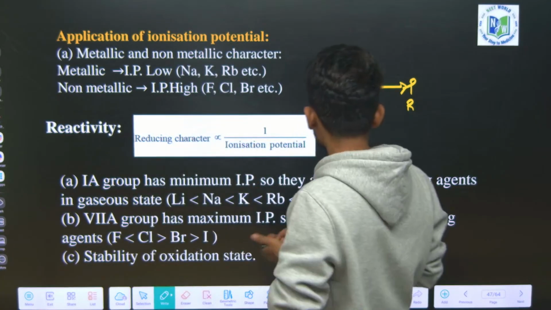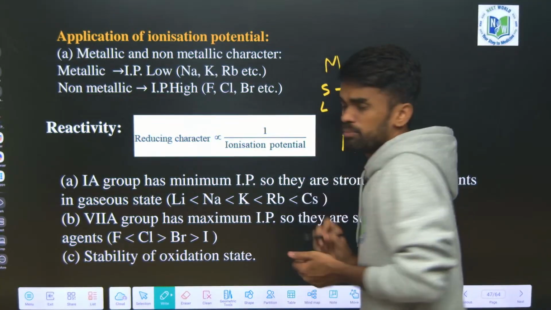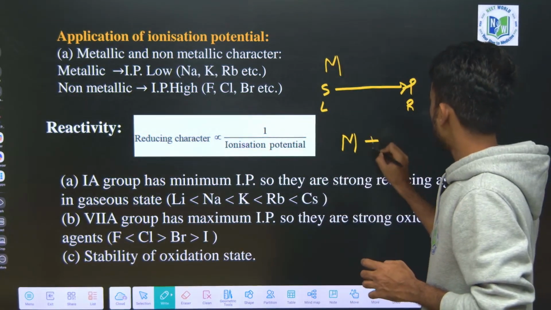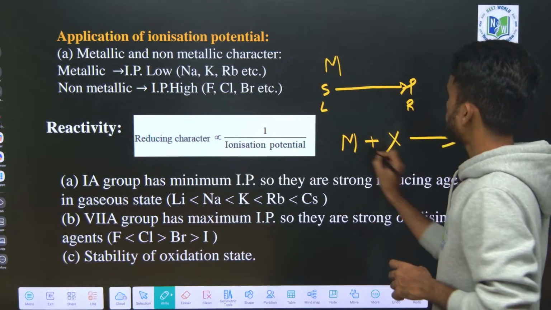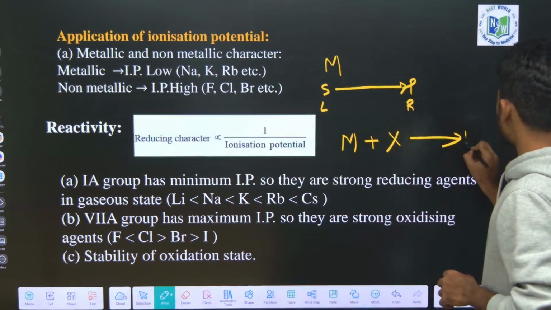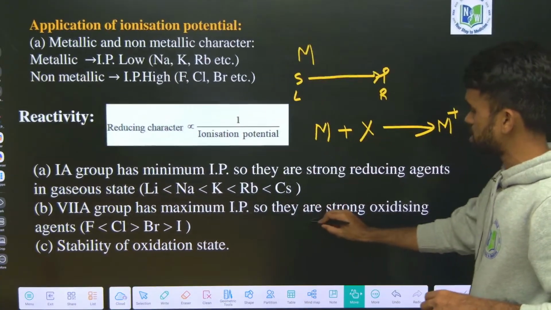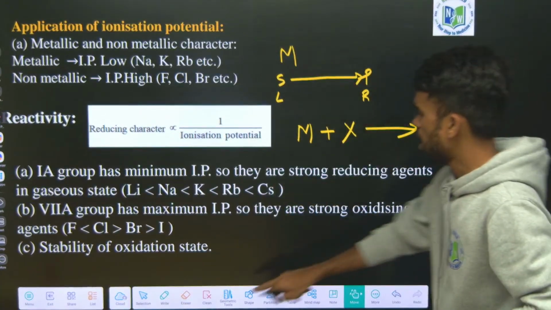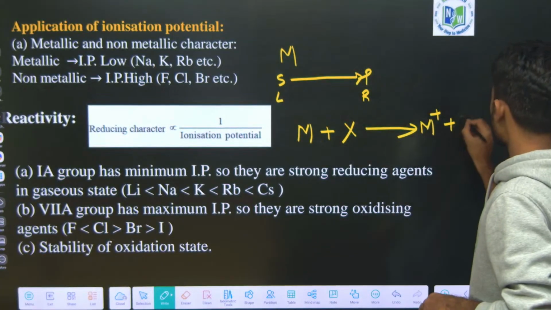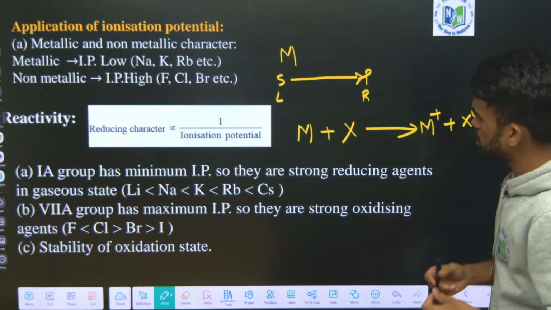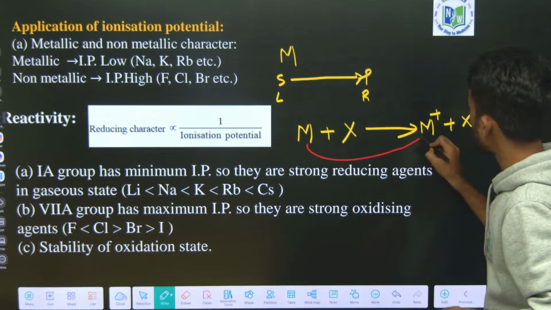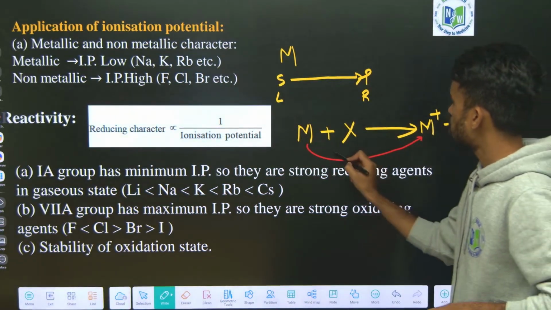For example, I am writing M here, M is a metal and X is a non-metal. The metal will lose an electron and become M plus, and that lost electron is taken by the X element, which becomes X minus. What is the difference you are seeing? M becoming M plus is called oxidation.